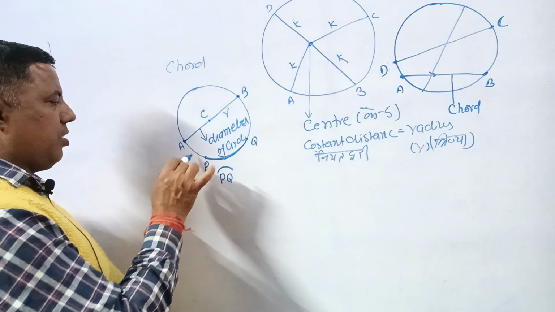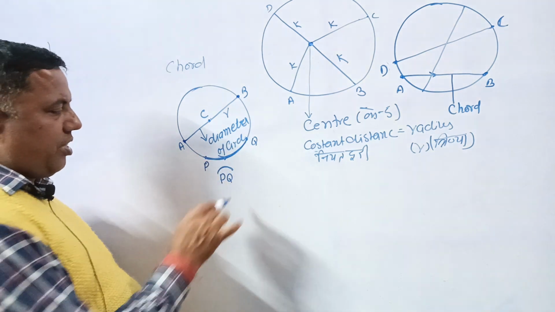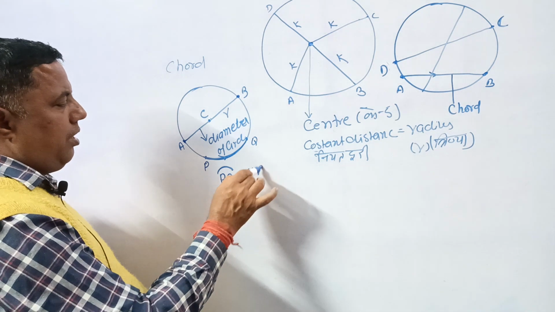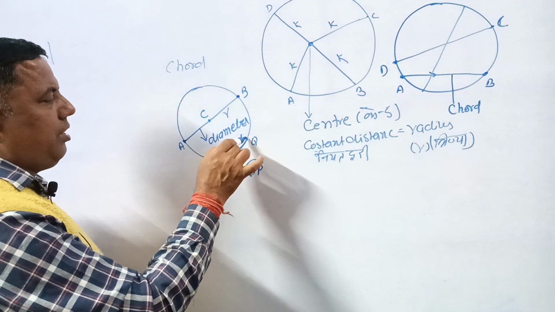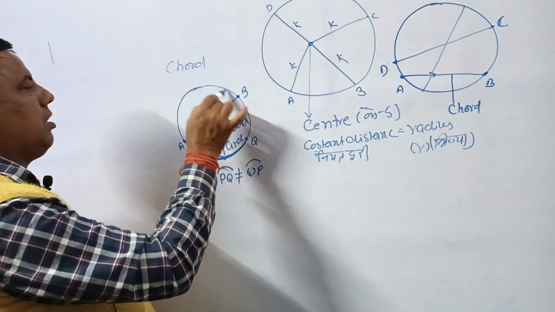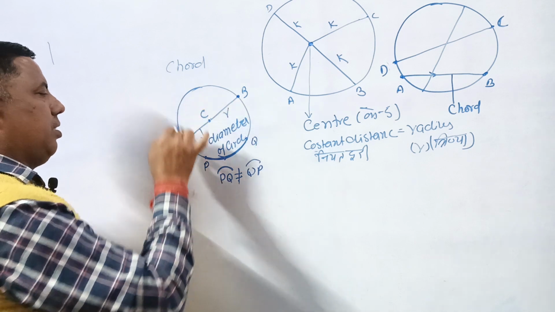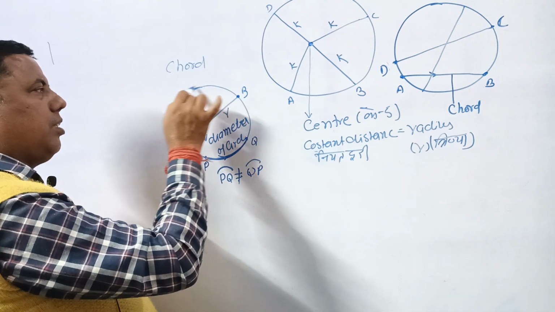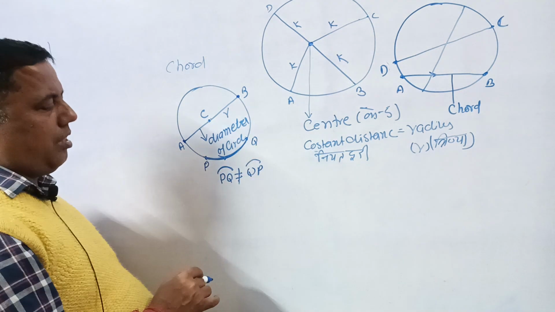It is measured in the anticlockwise direction. QP is not equal to PQ, because QP is the distance on the circle the other way. This is known as the major arc, and this is known as the minor arc.